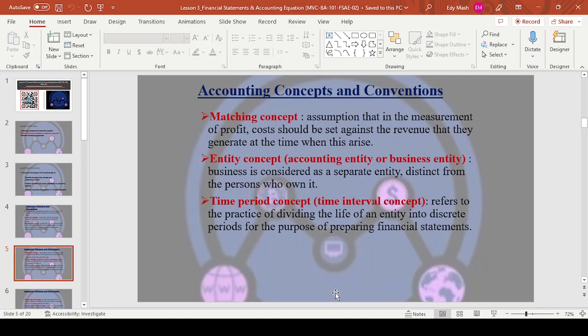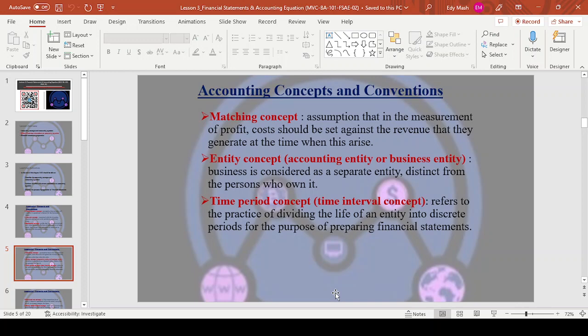And then we have the time interval concept, which is also called the time period concept. It refers to the practice of dividing the life of an entity into discrete periods for the purpose of preparing financial statements. Like most companies, they do quarterly statements, something like that. So that's the time period concept. And most companies do their financial year over 365 days, one full year.